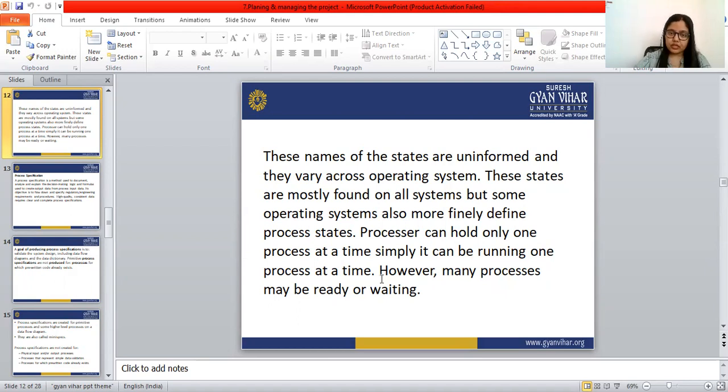However, many processes may be ready or waiting.